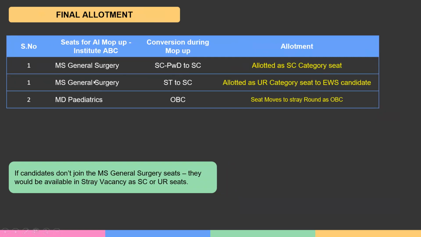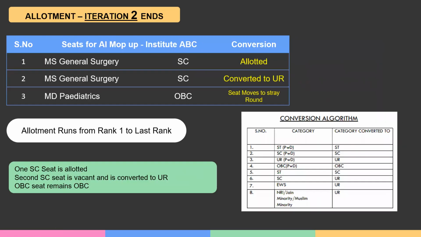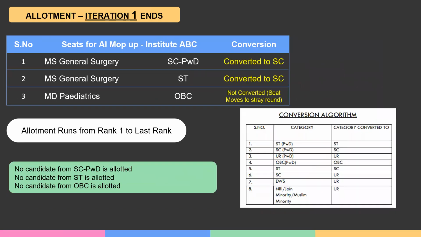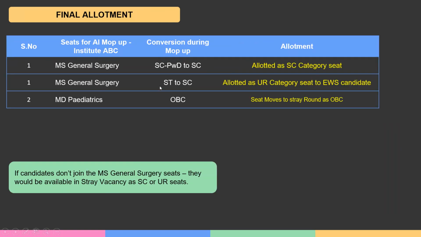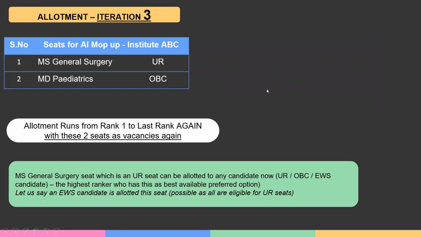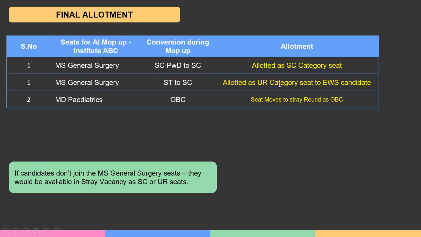When the list is published, the first MS General Surgery seat, converted during iteration 2, will be allotted as an SC category seat, because it was converted earlier from SCPWD to SC. Similarly, the second SC seat was converted to UR in the third iteration, so it will be allotted as a UR category seat to the EWS candidate. Note this clearly: we are bringing in this EWS context just to tell you that even EWS and OBC candidates will fill in all those choices in the order of preference, irrespective of whichever category the seat belongs to.